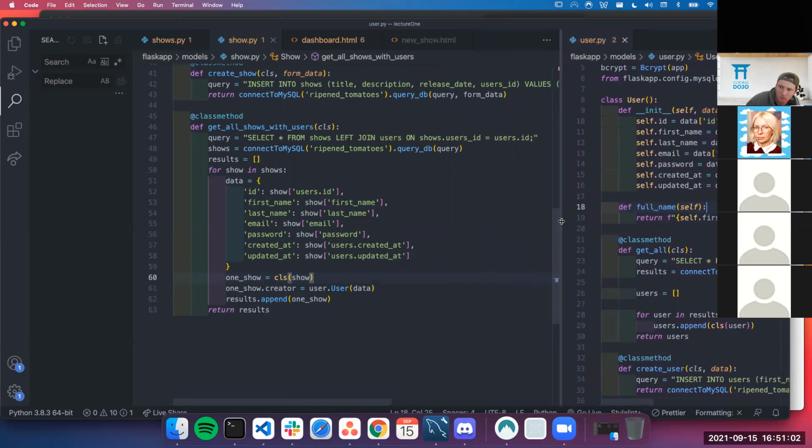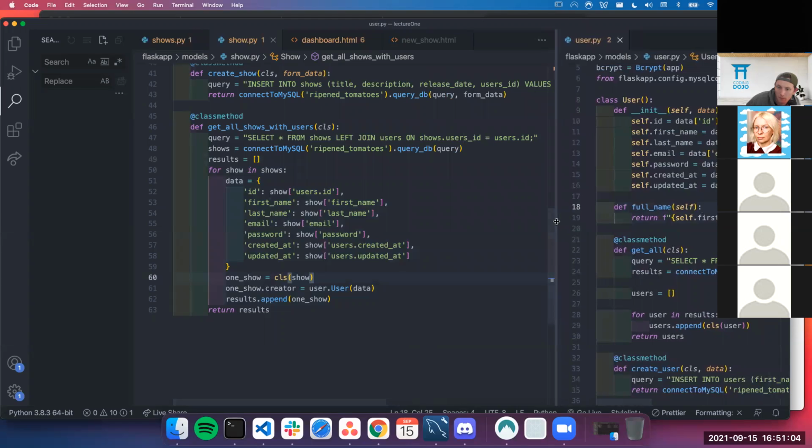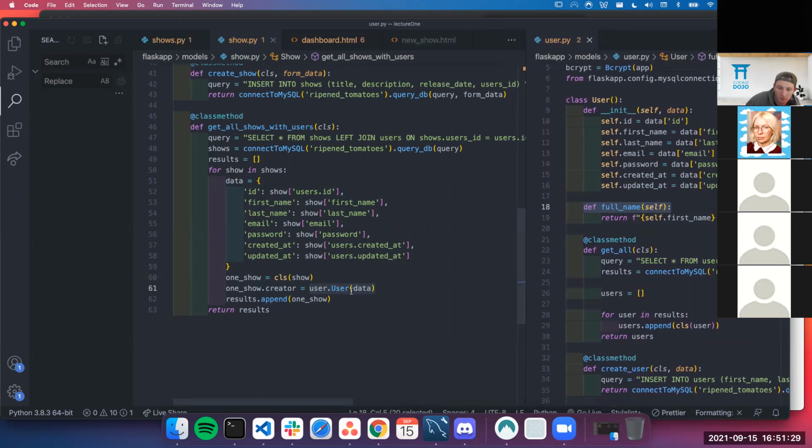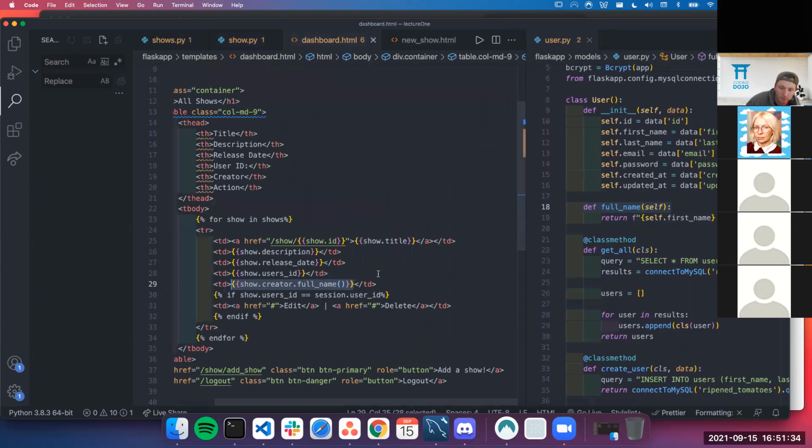Confusing because we are looking at the list of dictionaries and list of objects in the same type of syntax, right? It's a little confusing, right? So no, I totally understand. They both have the curly bracket. Understanding that we created a class object here is what allows us to use this full name. If I didn't do this whole thing and I just passed in shows, which is my list of dictionaries, and tried to pull this full name, I couldn't because it's not associated to a class. I can just read information.